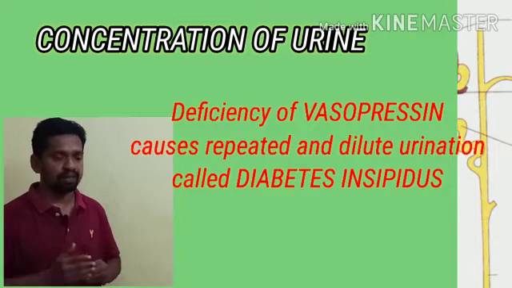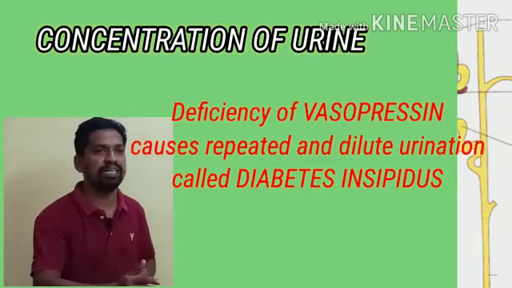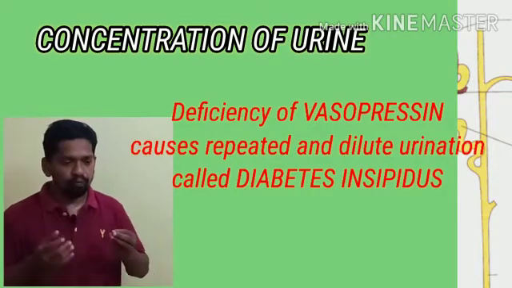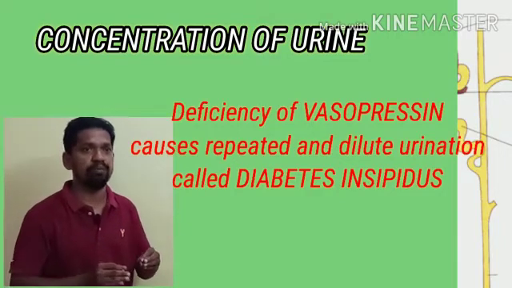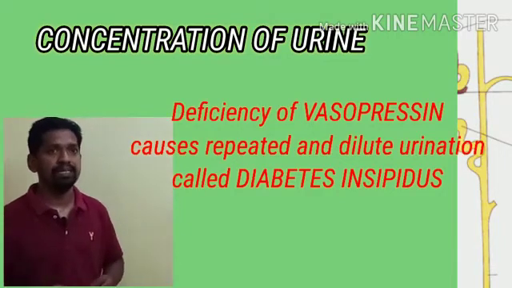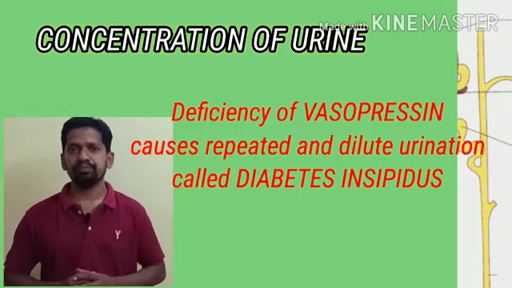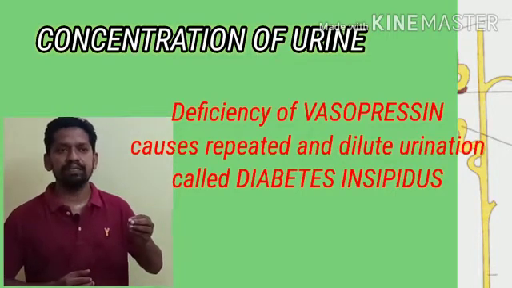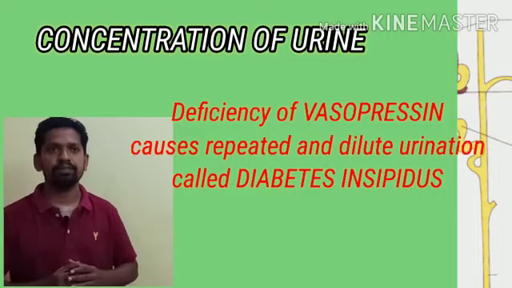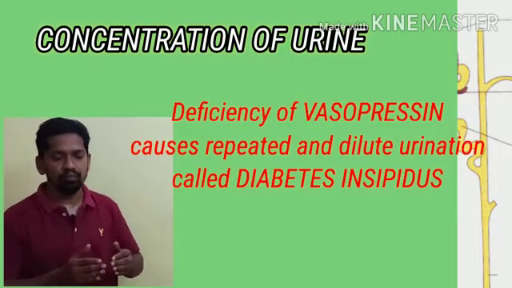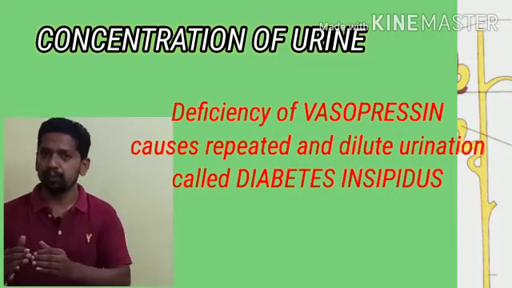ADH stands for anti-diuretic hormone. When we take more fluids and a huge quantity of water into the body, the vasopressin production mostly slows down. That is why we excrete a huge amount of dilute urine.